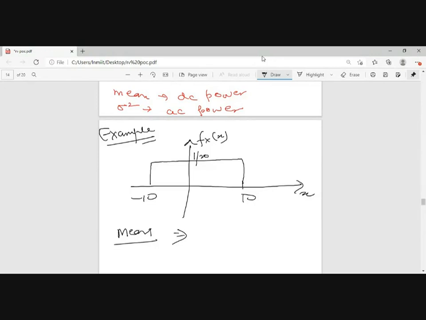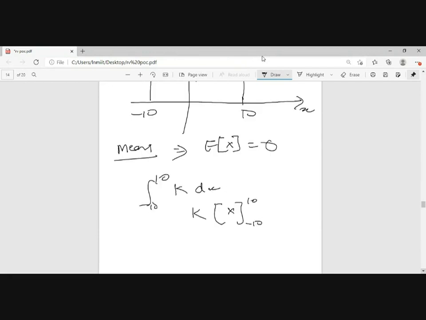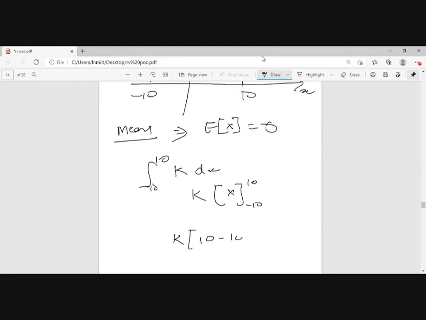So the random variable will be having a mean of expectation value of x will be, solve this, fx of x, -10 to 10 k dx, k any value, x minus 10 plus 10. Okay, I have missed an x here.